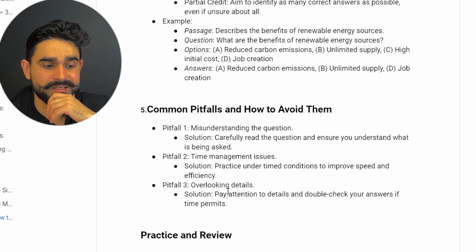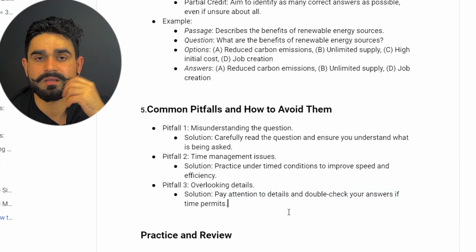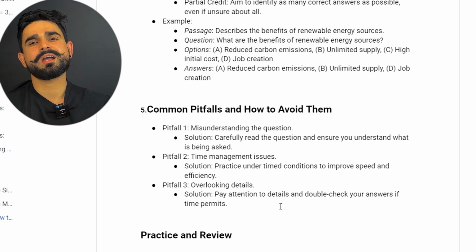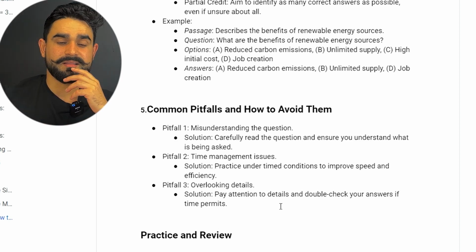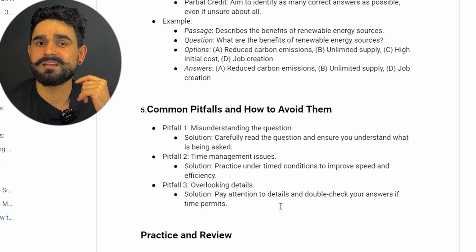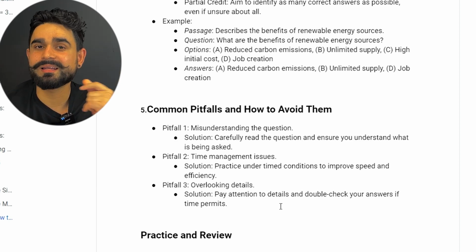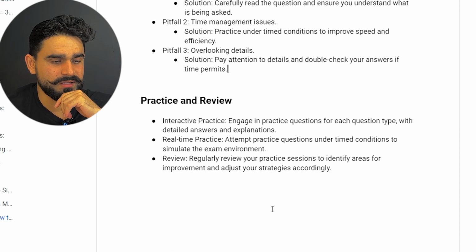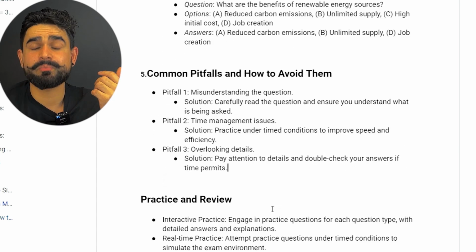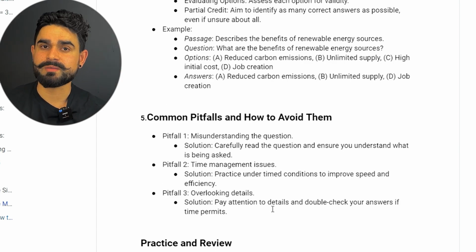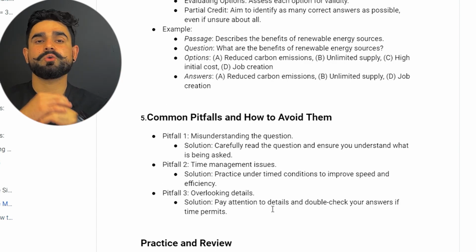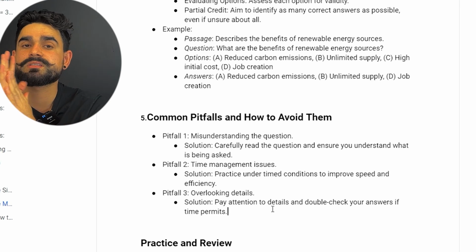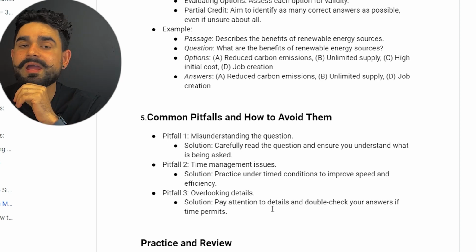Again, overlooking details. Pay attention to the details, double check your answer, if the time allows you. But the time won't allow you, because you have only 29 to 30 minutes. So you have to quickly do your reading section. I know time goes pretty quick in the real test. So what you can do is practice as much as you can. If you have time now, you're not going for your exam yet, you can practice as much as you can and use this strategy. I'm pretty sure these are going to help you to crack your reading section.